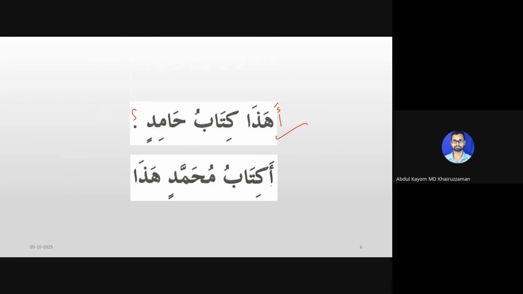But I can say Kitabu Muhammadin hada. This is another way to ask the same question. If I put Kitabu Muhammadin before hada, that means I'm emphasizing the ownership of the book. If I say Hada kitabu Hamidin, I'm emphasizing hada rather than the ownership. So this is a subtle difference.